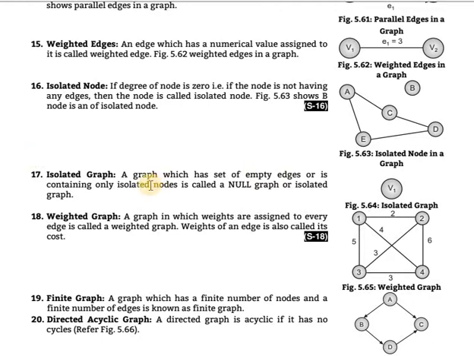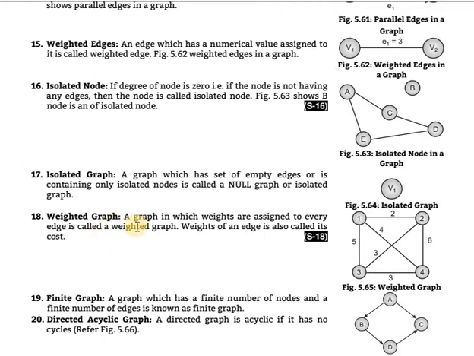Isolated graph. A graph which has an empty set of edges, or contains only isolated nodes, is called a null graph or isolated graph. It means there are no edges, an empty set of edges. Here V1 is the only vertex, so it is called an isolated graph. No edges are there.